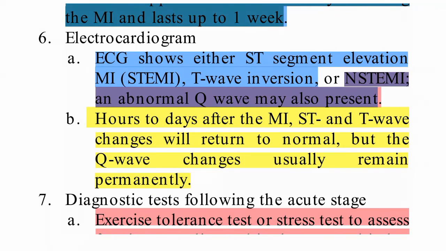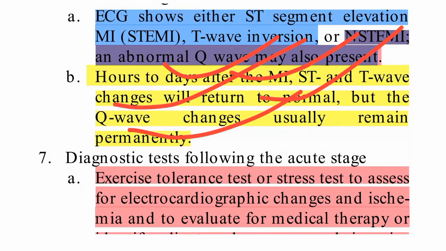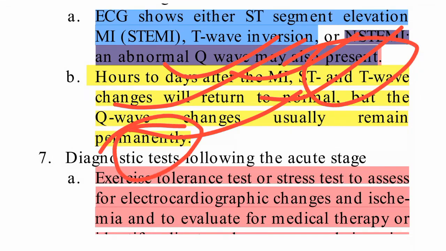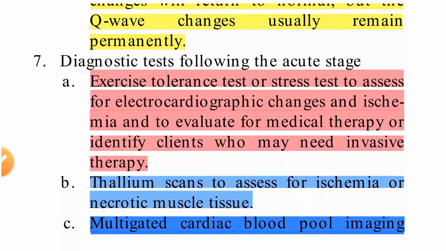Electrocardiogram: ECG shows either ST segment elevation, that is STEMI, or T wave inversion, or NSTEMI. Abnormal Q wave may also be present. Hours to days after the MI, ST and T wave changes will return to normal, but the Q wave changes usually remain permanently.